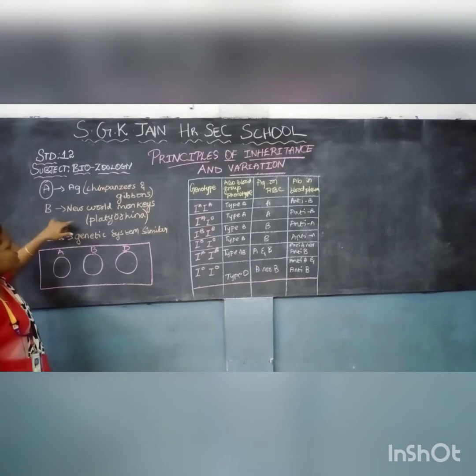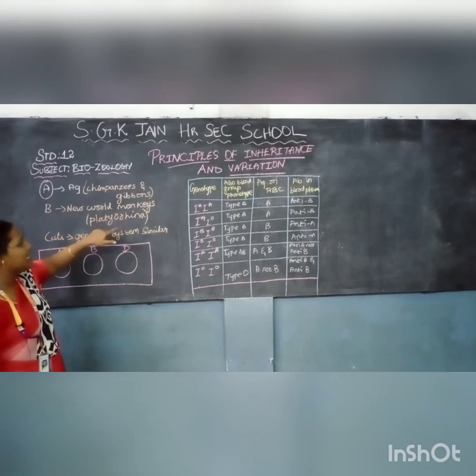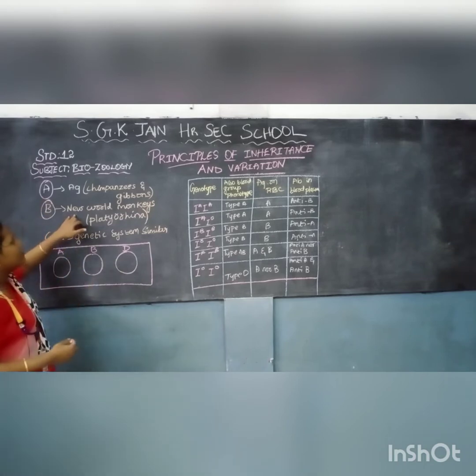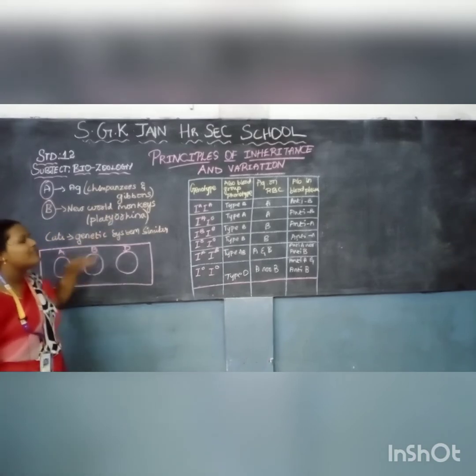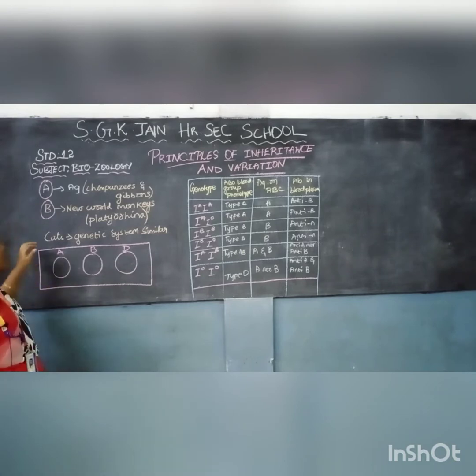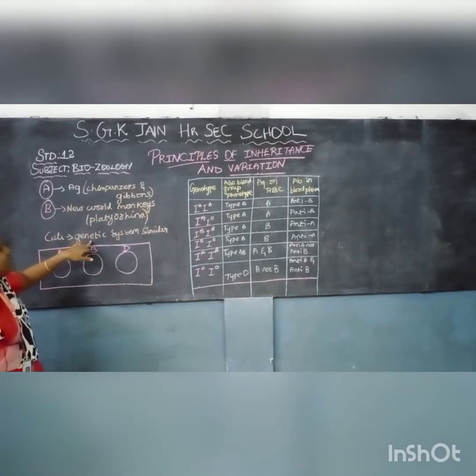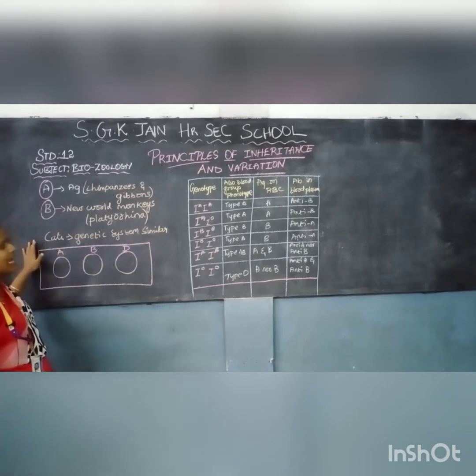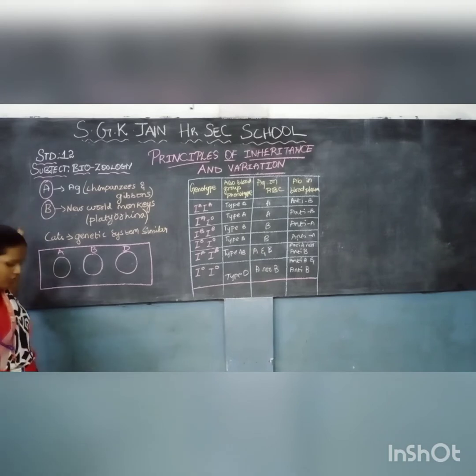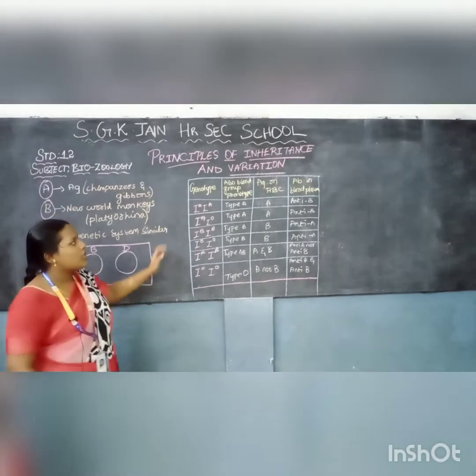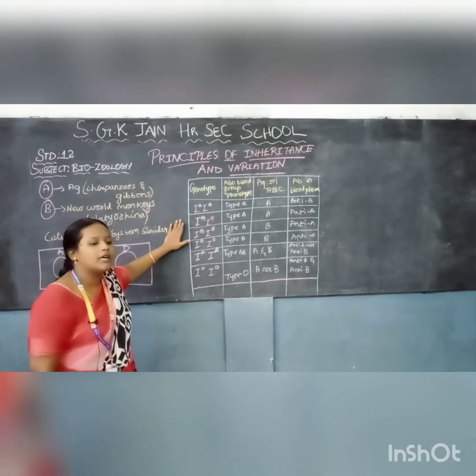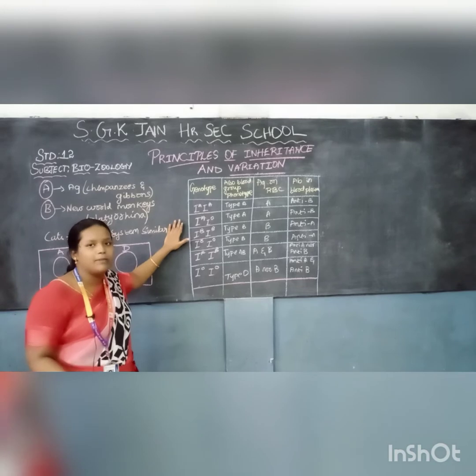The B antigen of ours is compared with New World monkeys, Platyrrhini, which have the same genetic relation. Like that, the cat's genetic system is similar to the human genetic system when compared at the antigen level. These are basic information which we have to know for general knowledge purposes. So now we are going to see this table.